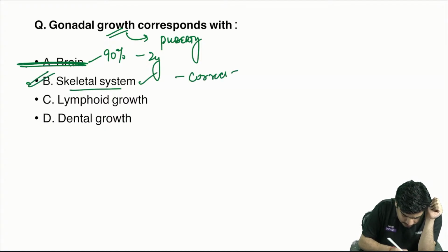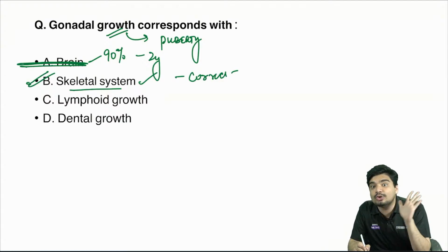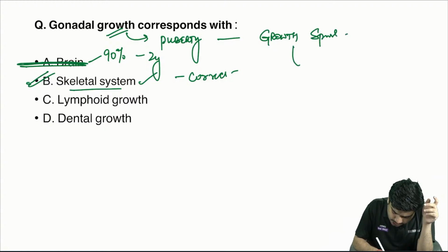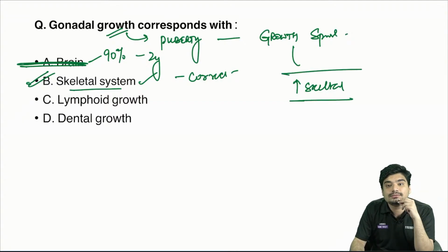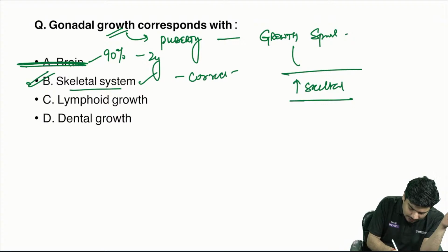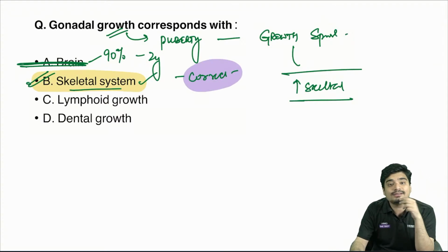Skeletal system is correct. See, when puberty occurs, you also have a growth spurt. And growth spurt means there is increase in the skeletal system. There is skeletal growth. That's why your height is increasing. So the correct answer here is going to be option B, that is skeletal system. That is the correct answer.